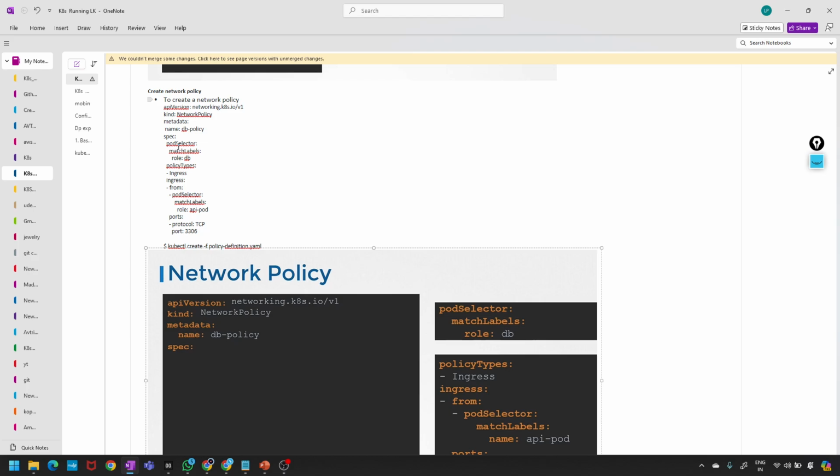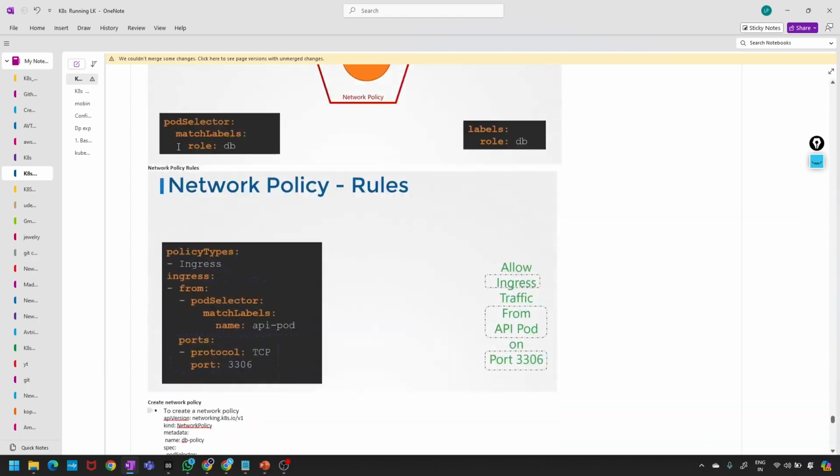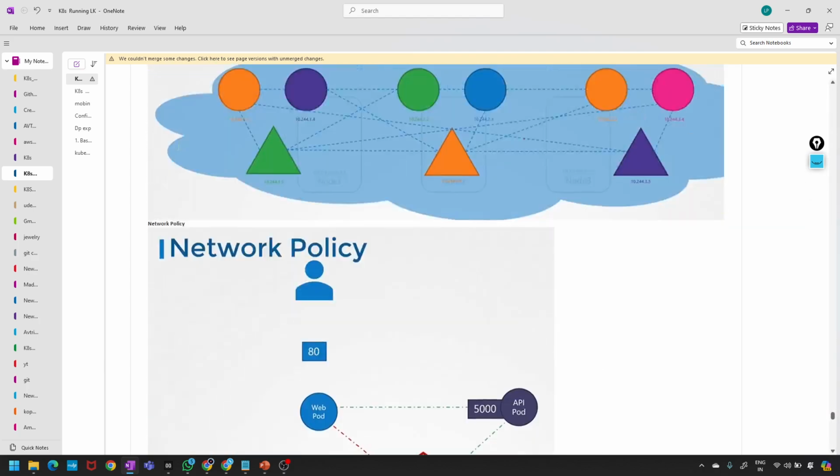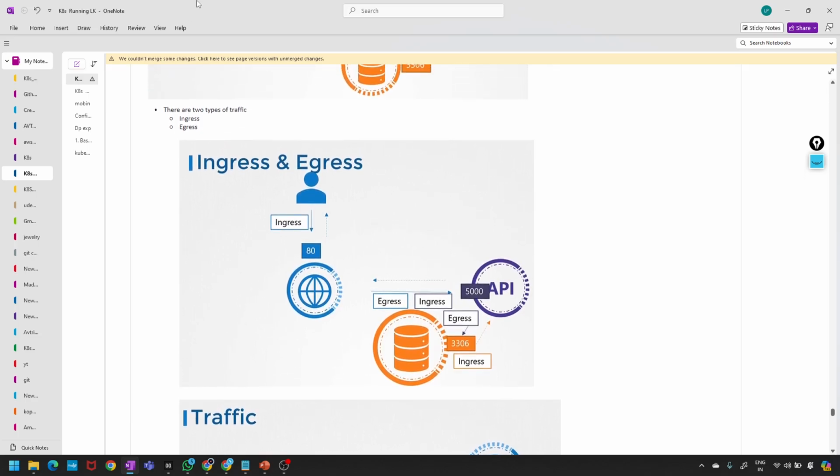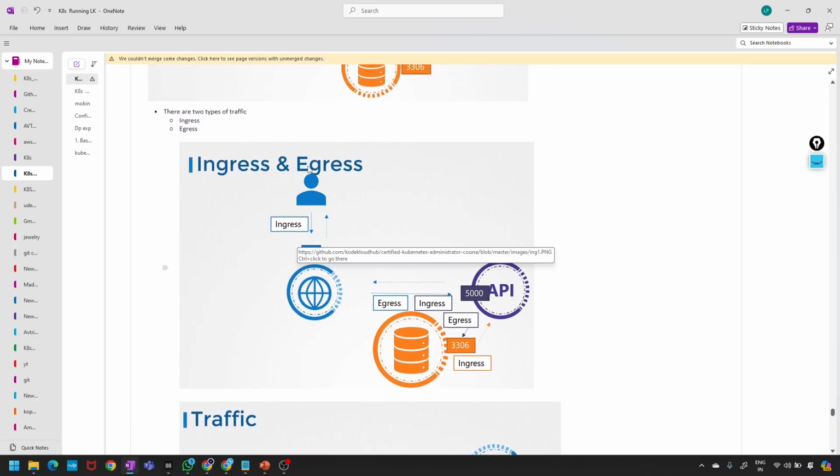What is Ingress? Ingress is for incoming traffic, and Egress is outgoing traffic. For example, take a browser. Whatever traffic you give to the web server using port 80, that is Ingress.